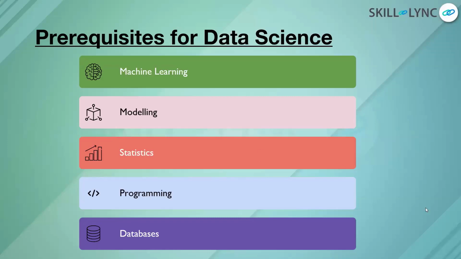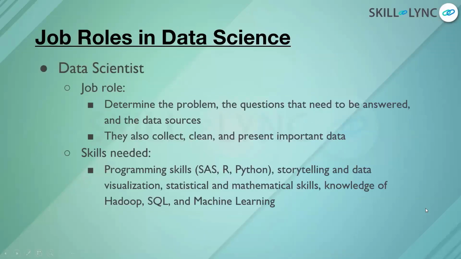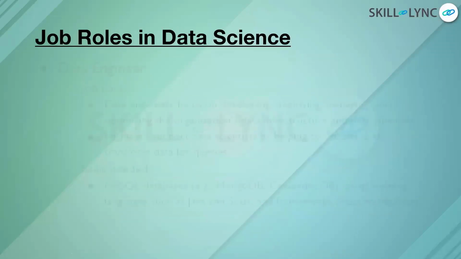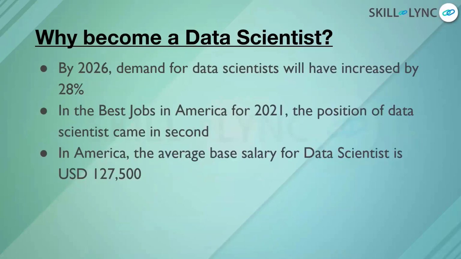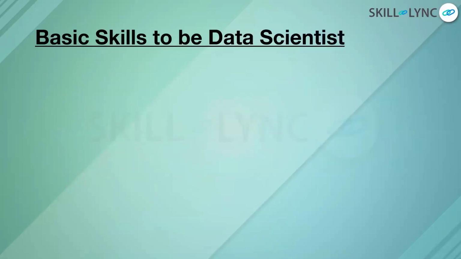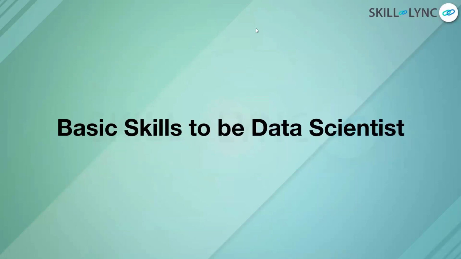Okay, so now I'll come to the basic skills. These were the technical skills that are required to be a data scientist. But before that, you should have basic skills to be a data scientist. What are those skills? Suman, basic skills for machine learning are like what the modeling is, supervised learning, unsupervised learning, even how many techniques we have, machine learning algorithms like clustering, regression techniques. These are all the basics of machine learning.